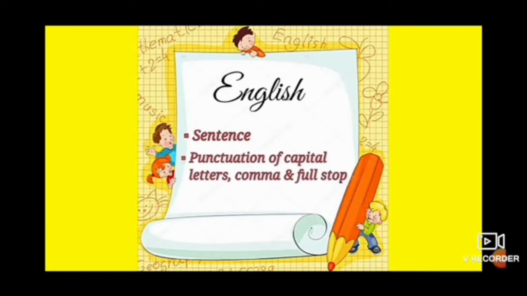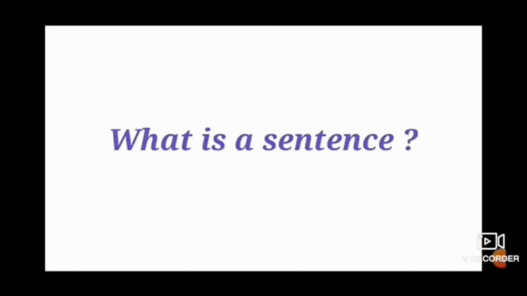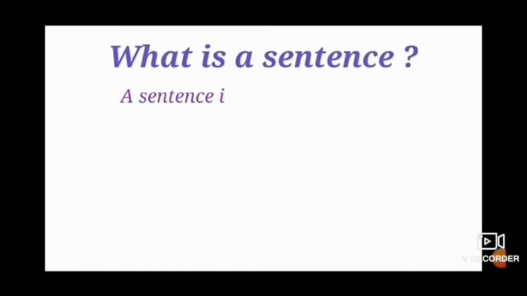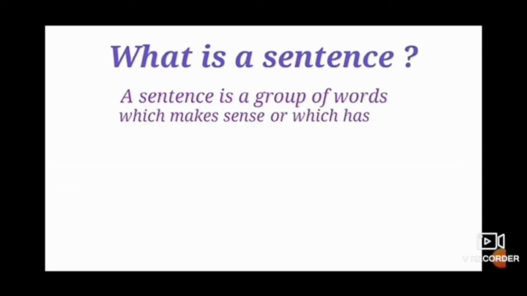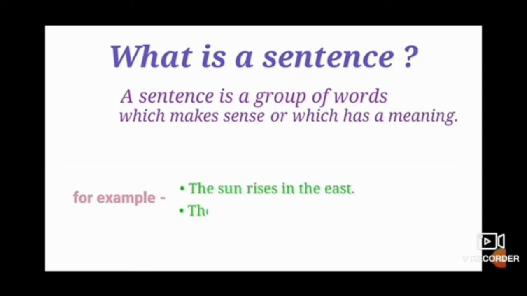Today in English we will learn about sentences, punctuation, capital letters, commas and full stops. So let's start. What is a sentence? A sentence is a group of words which makes sense and which has a meaning. Means a sentence is one which has a meaning and makes sense. For example, the sun rises in the east, the flowers are blooming. Both of these are sentences because the meaning is clear.